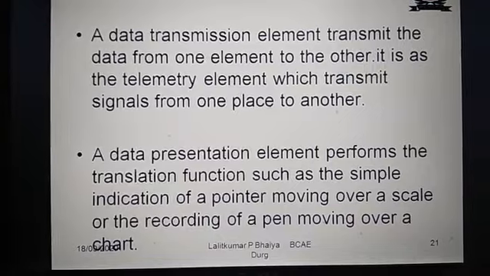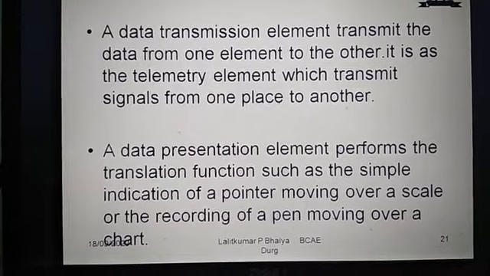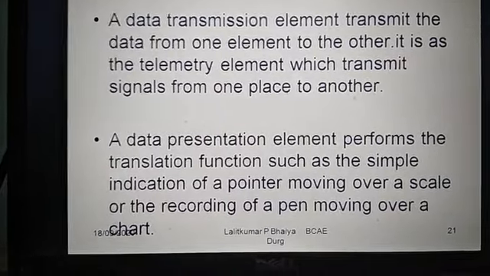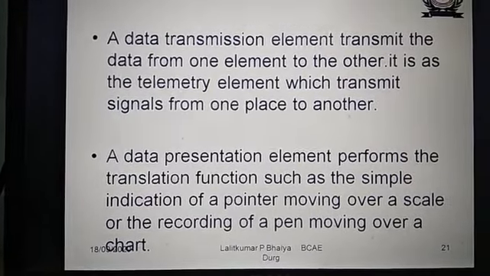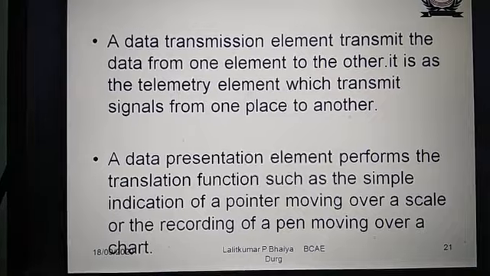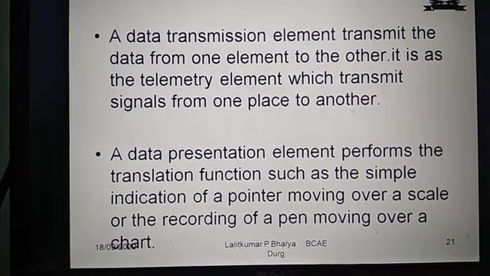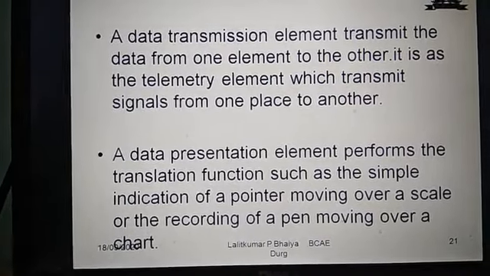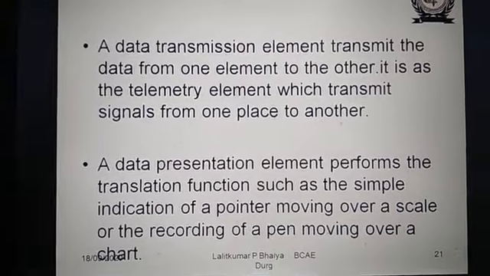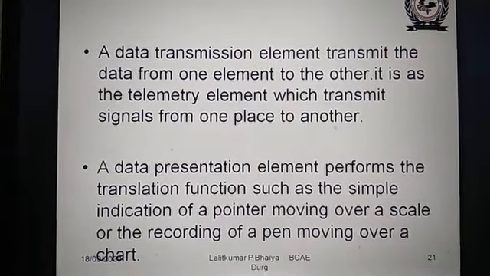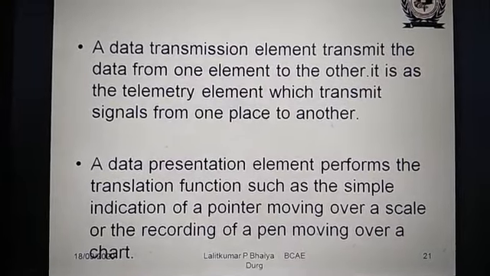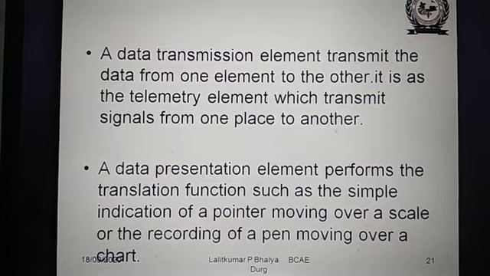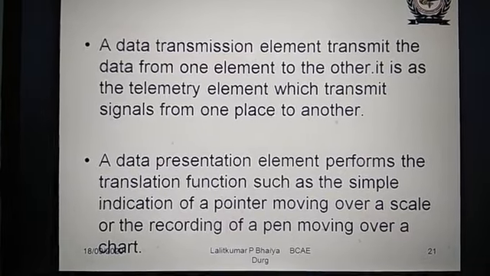And the data presentation element performs the translation function, such as the simple indication of a pointer moving on a scale or the recording of a pen moving over a chart. That means display unit. Either it may be an XY recorder, or it may be an ammeter, voltmeter, or any meter, analog meters, or it may be a digital display.